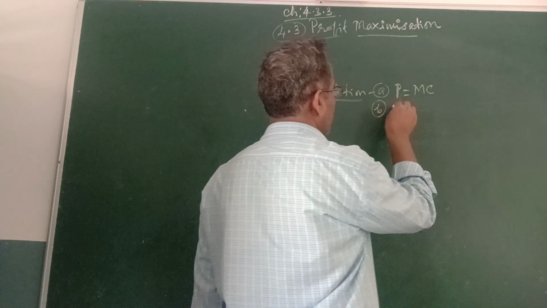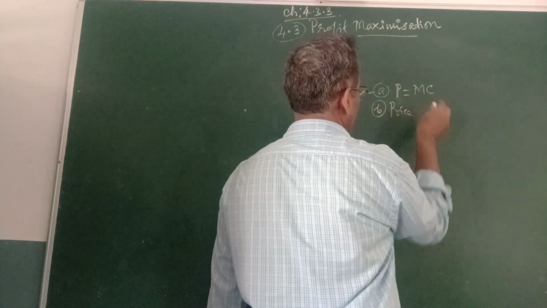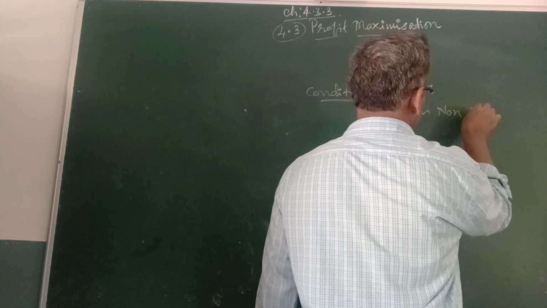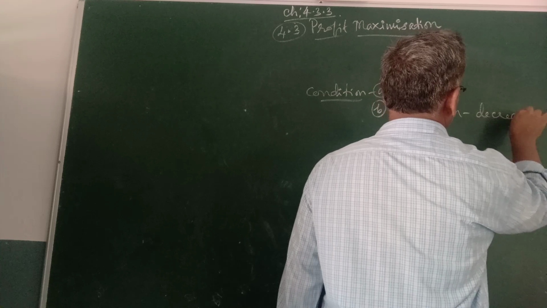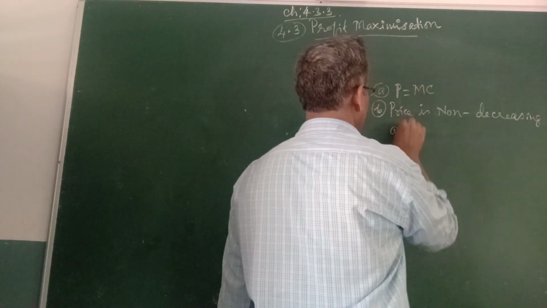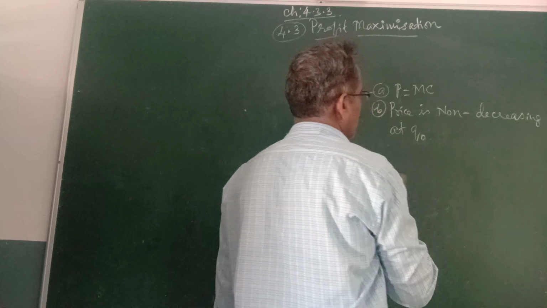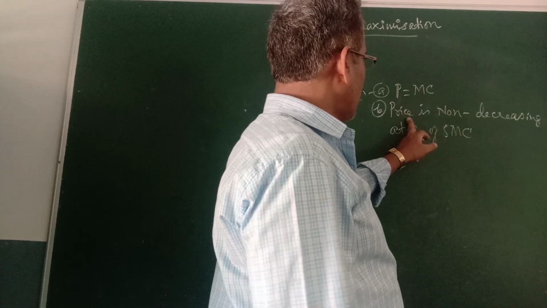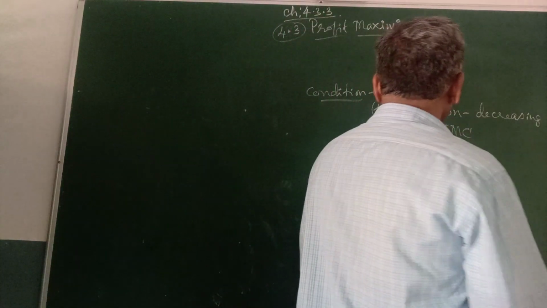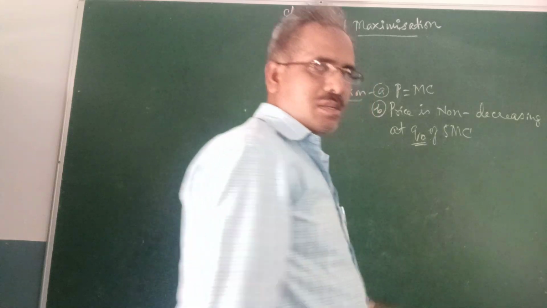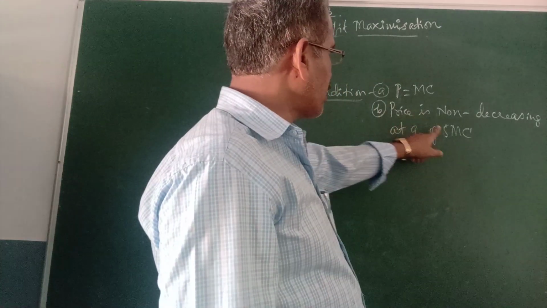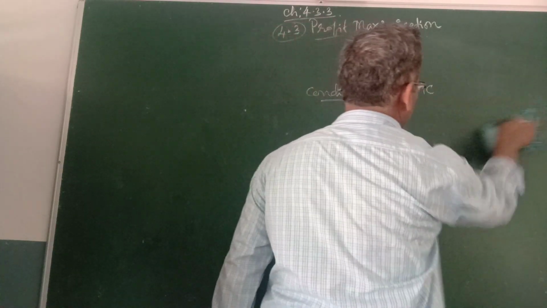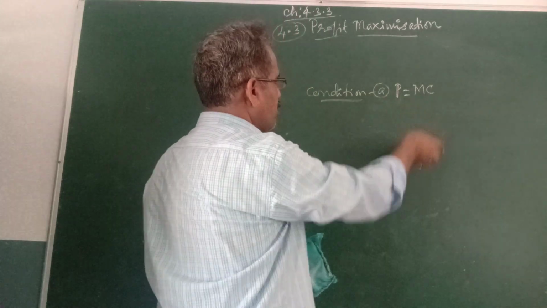Condition B: marginal cost is not decreasing at Q0, where marginal cost is the short run marginal cost. First, this we can come to know.